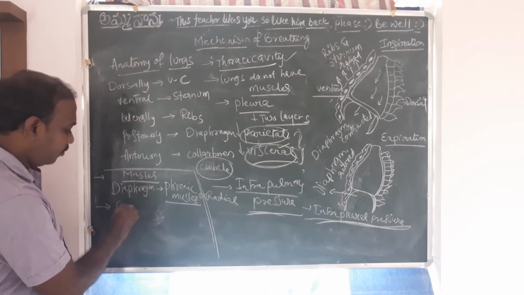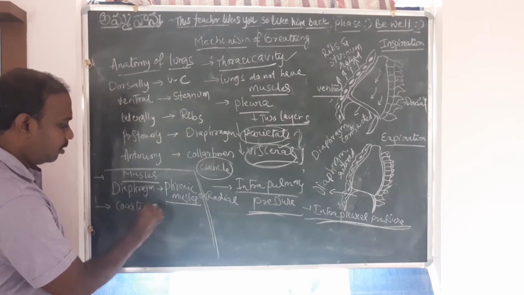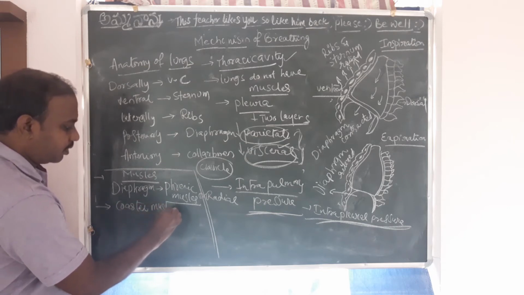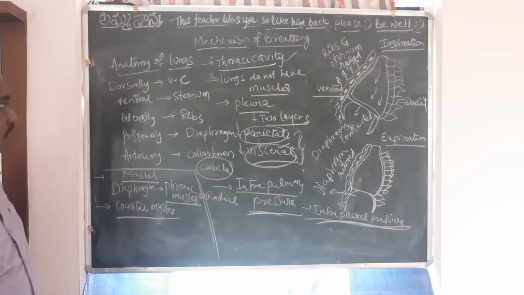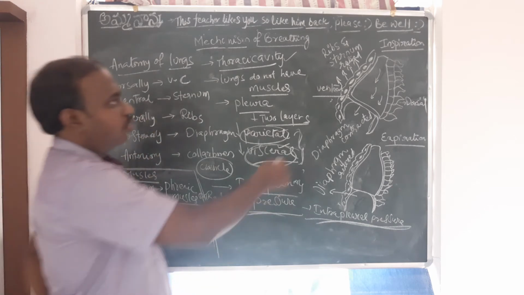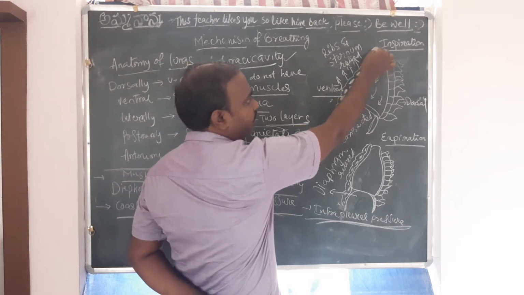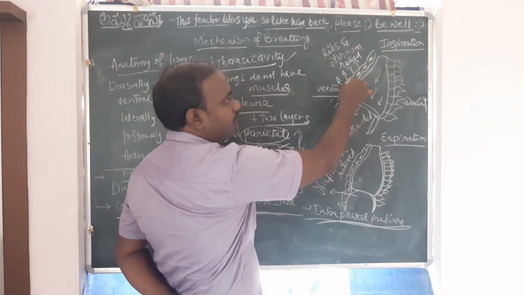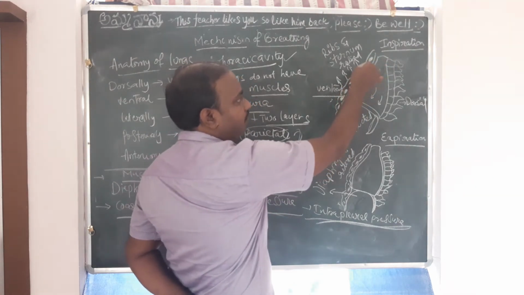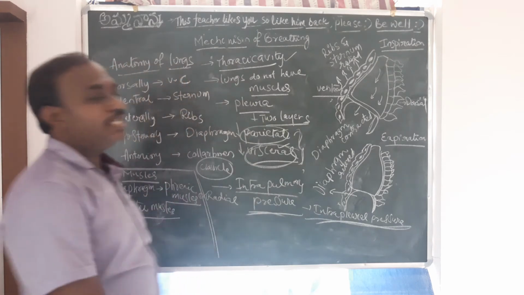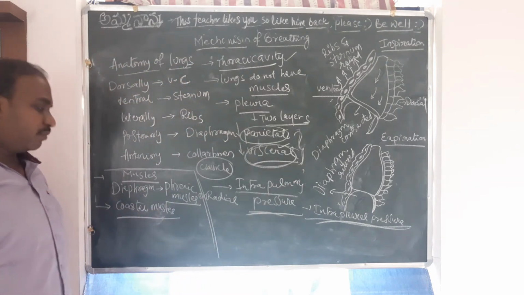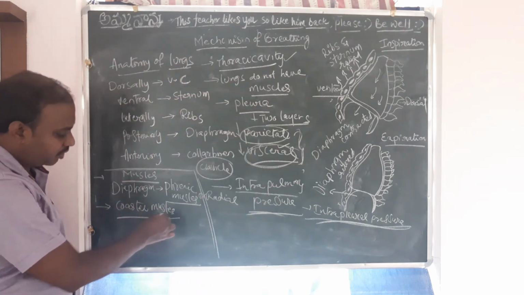And then we have the costal muscles, because they are present between the ribs. These are the ribs that we have here, and the muscles present in between the ribs are called the costal muscles.